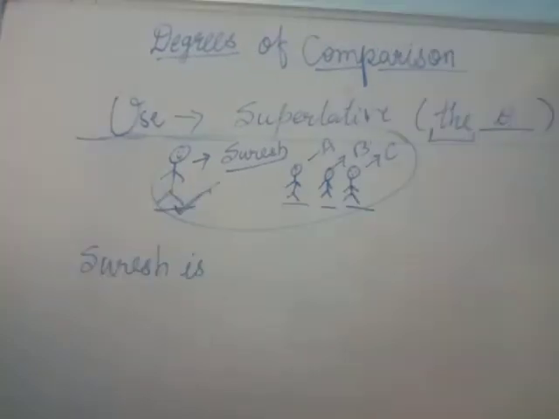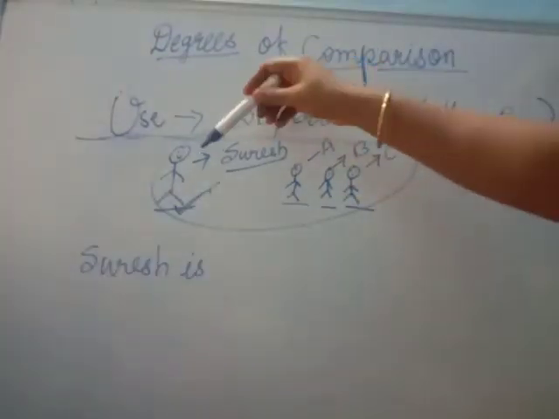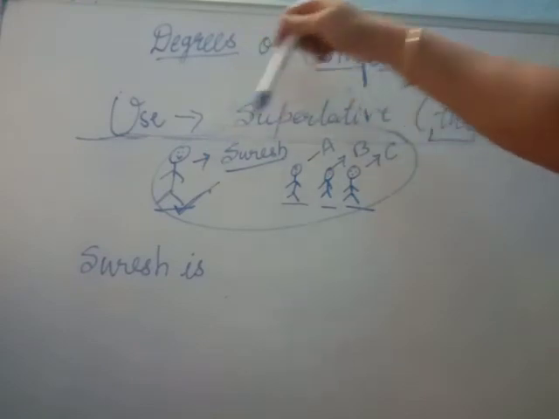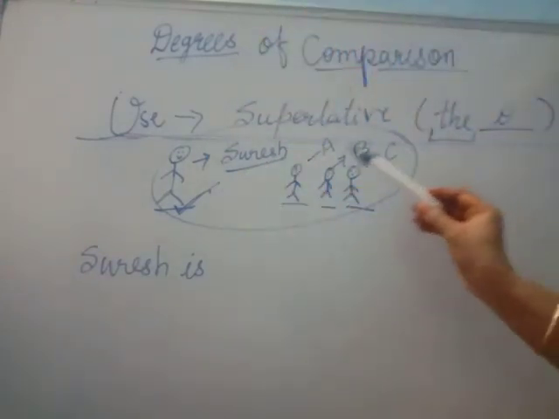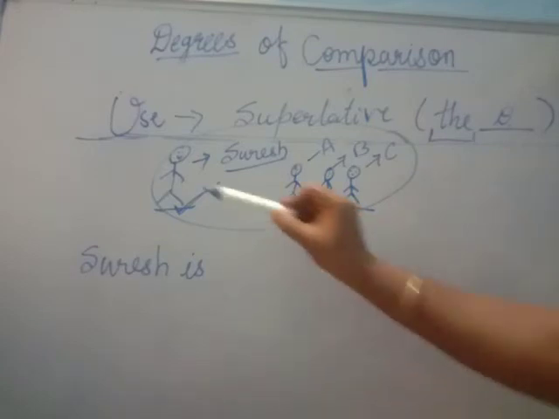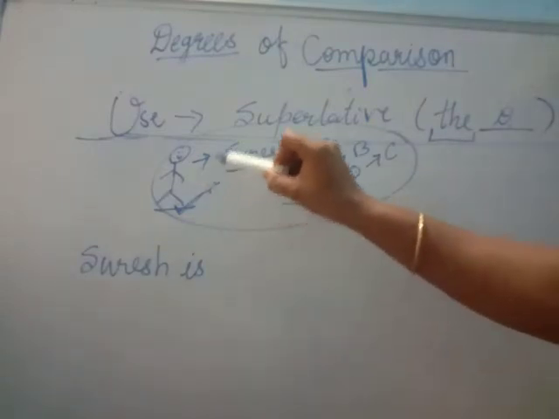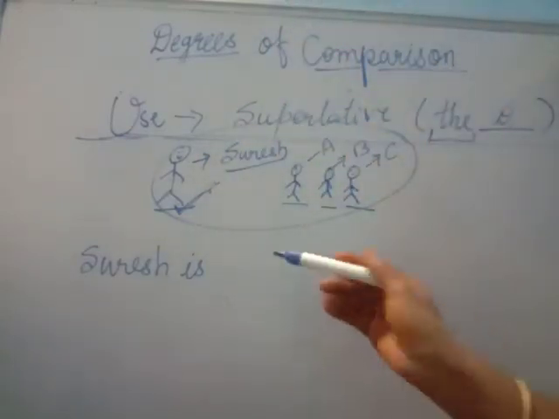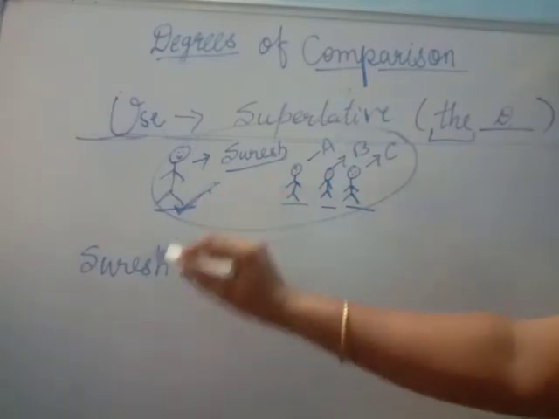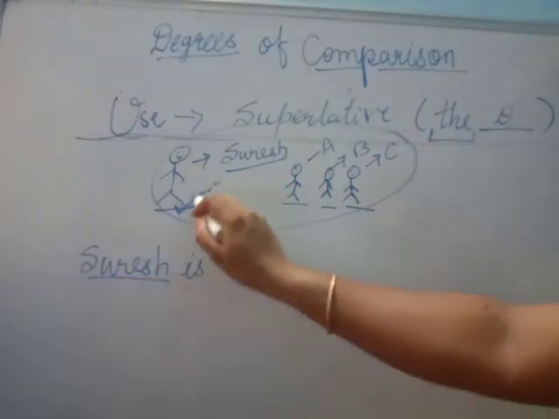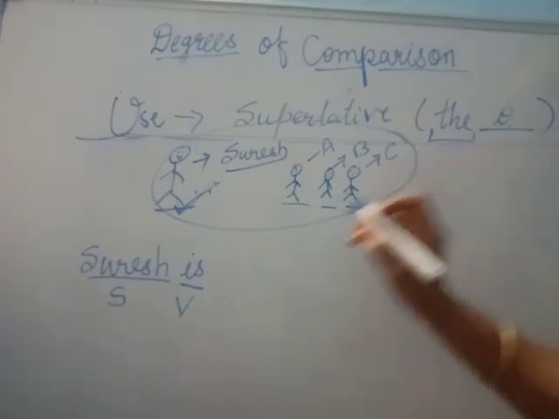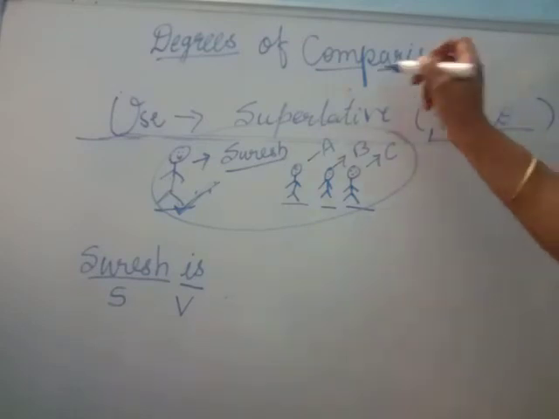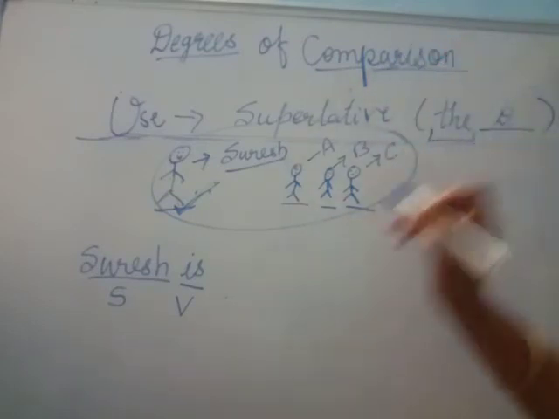Let's understand the use of the superlative degree. Here I have made a drawing of 4 brothers, Suresh, A, B and C. Now you have to show me who is at the extreme height. Yes, Suresh has the tallest height. So in such a case we have to write the subject. Whom are we talking about? About Suresh. That's why Suresh is the subject. Subject, then verb. After that we have to add the quality we are doing the comparison about.